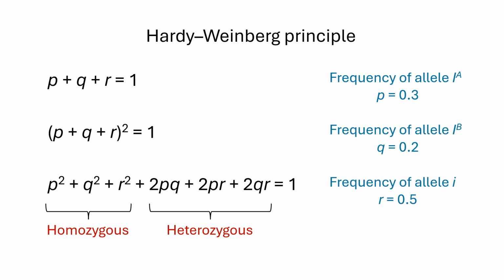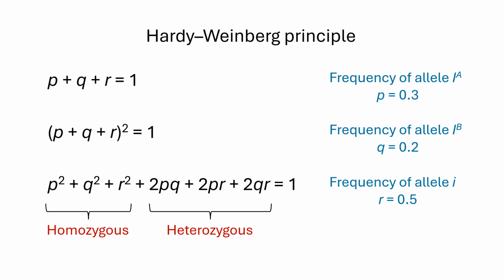One is frequency of the allele IA, represented by P, which equals 0.3. The second point is frequency of the allele IB, which is represented by Q, which equals 0.2. And the third point is frequency of the allele I, which is represented by R, which equals 0.5. Now with this information, let's solve the problem.